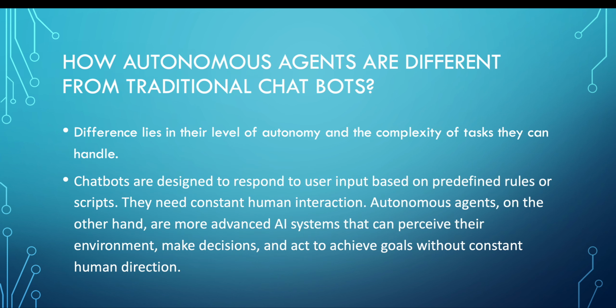Now let's see how they are different from chatbots. You have seen the chatbot; today on all the websites we have a chatbot, right? What is the difference between autonomous agents and a chatbot? Chatbots cannot handle all kinds of tasks.